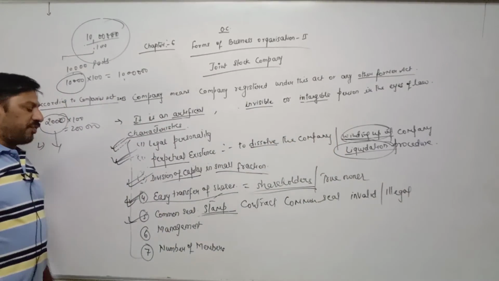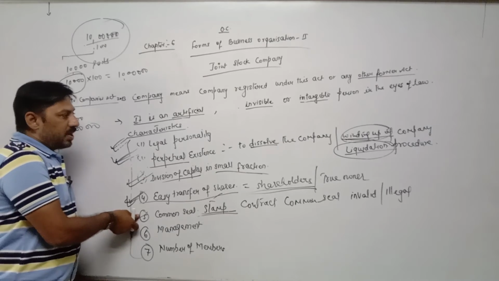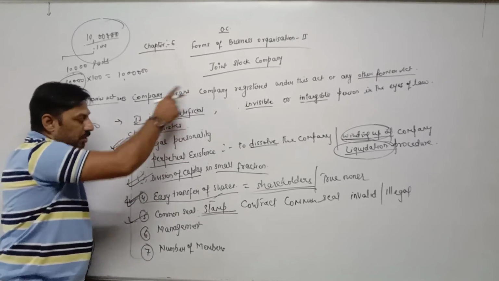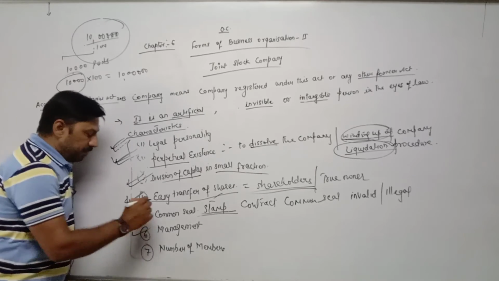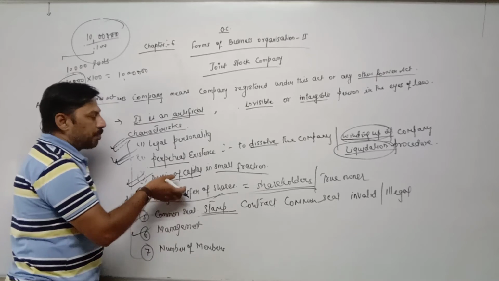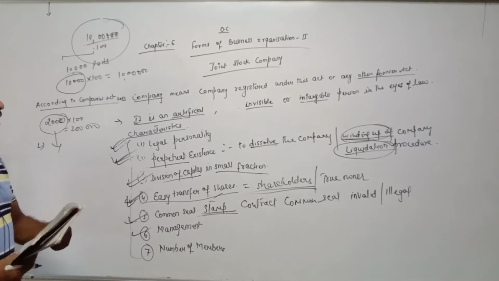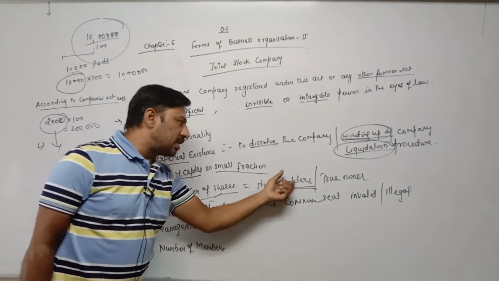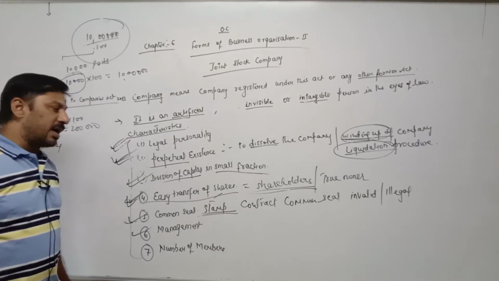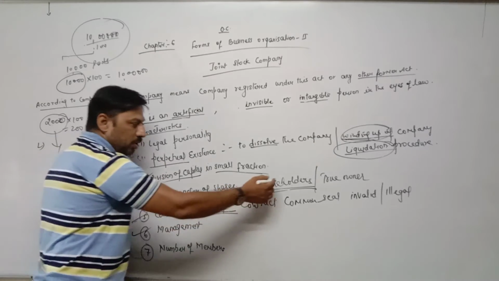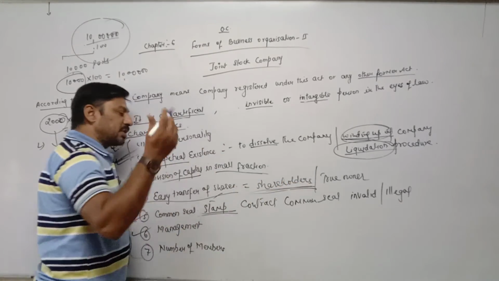The common seal is very necessary whenever a company enters into an agreement, because the company is an artificial person. A company has numerous shareholders. We have already discussed that the persons who invest money into the company through shares are called shareholders, and they are in large number. These shareholders are scattered at distant places.